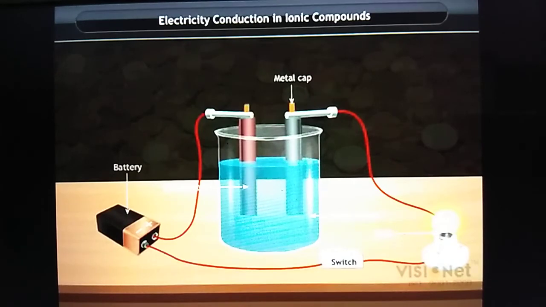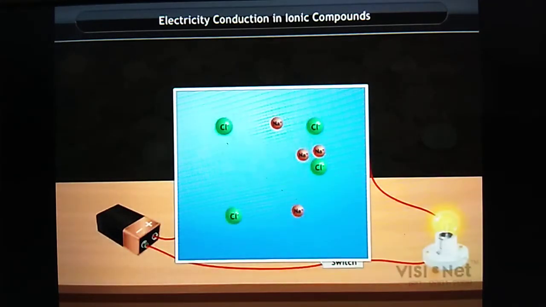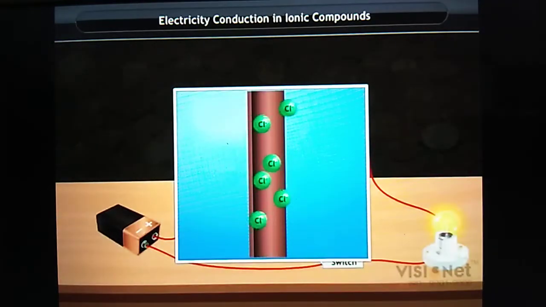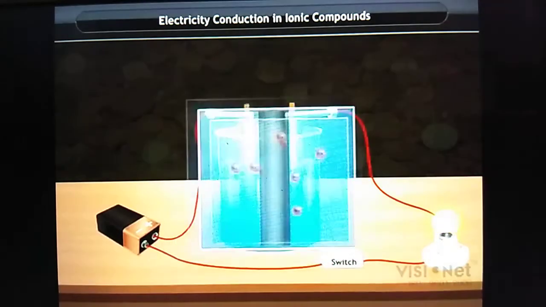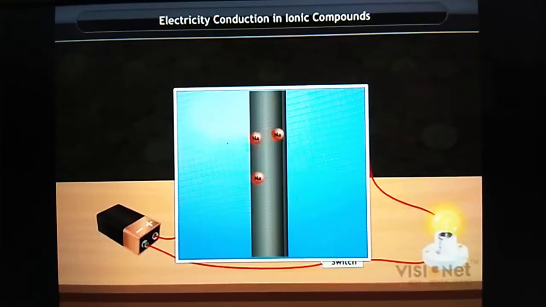You will observe that the bulb glows. The NaCl solution dissociates into sodium ions and chloride ions. The conduction of electricity through a solution involves the movement of charged particles. A solution of an ionic compound in water contains ions that move to the opposite electrodes when electricity is passed through the solution.